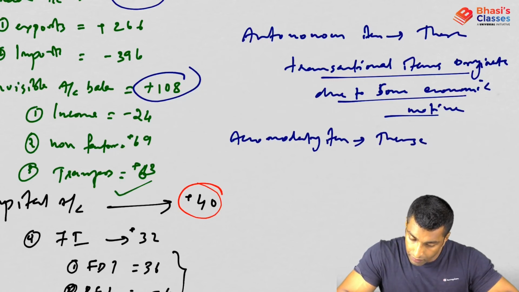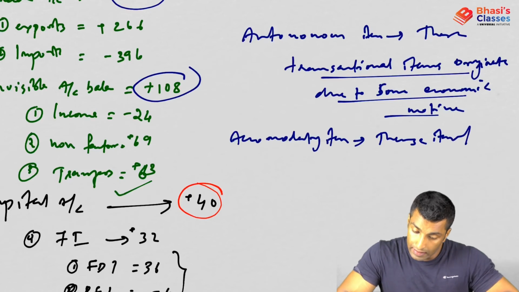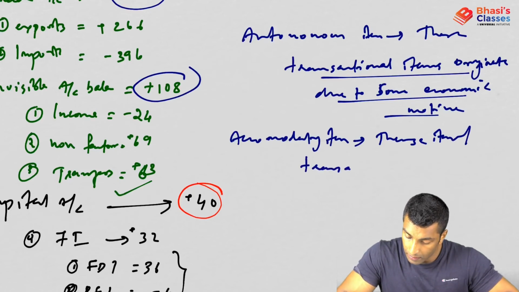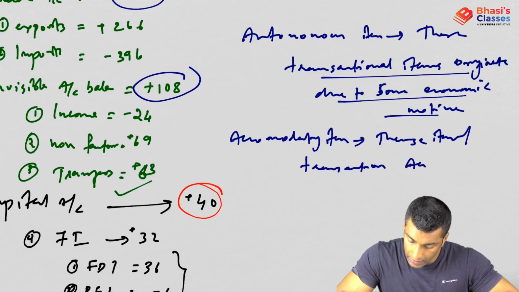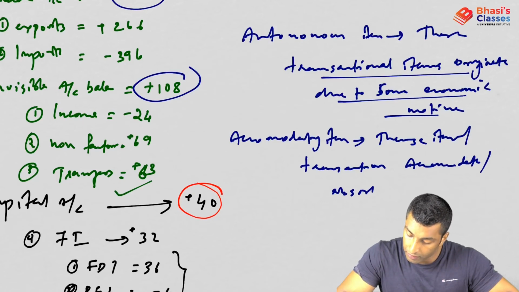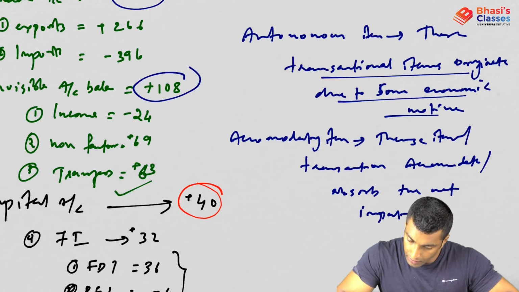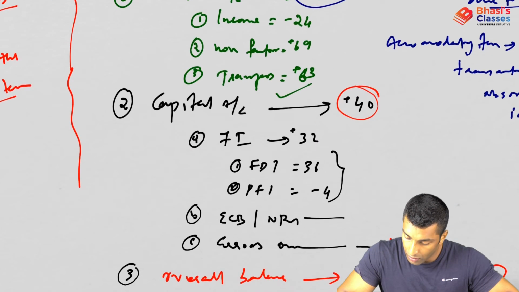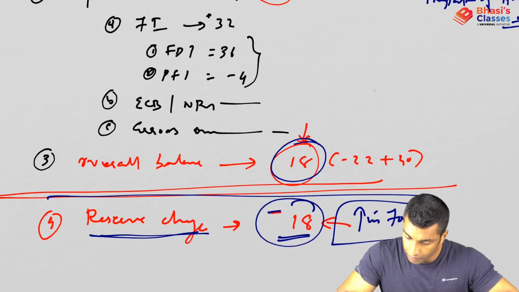Accommodating items: these items or transactions accommodate or absorb the net impact of autonomous items.